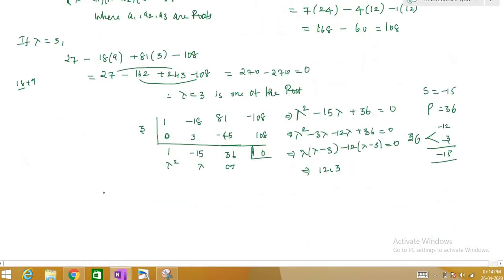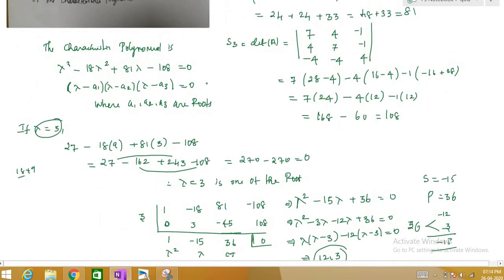So therefore the roots of the characteristic polynomial are 3, 3 and 12, right? This is one root and these two roots are the ones we found now. So these are called the eigenvalues of the given matrix. Suppose they ask us to find the eigenvalues of the matrix, the answer is 3, 3 and 12. Now you just substitute a1, a2, a3 here, right? So you mark this equation as star.